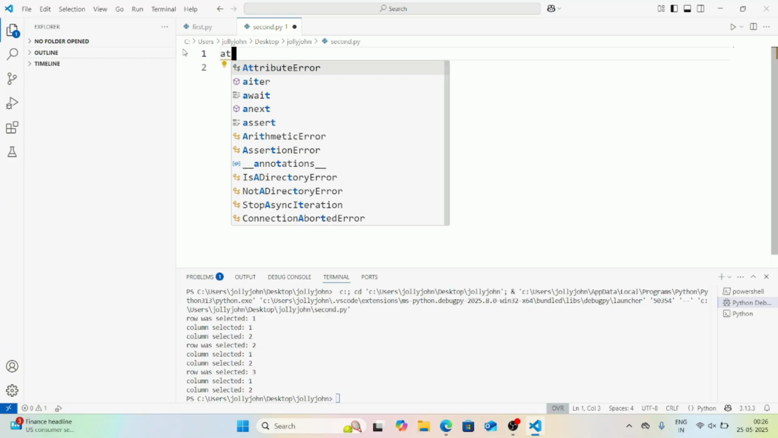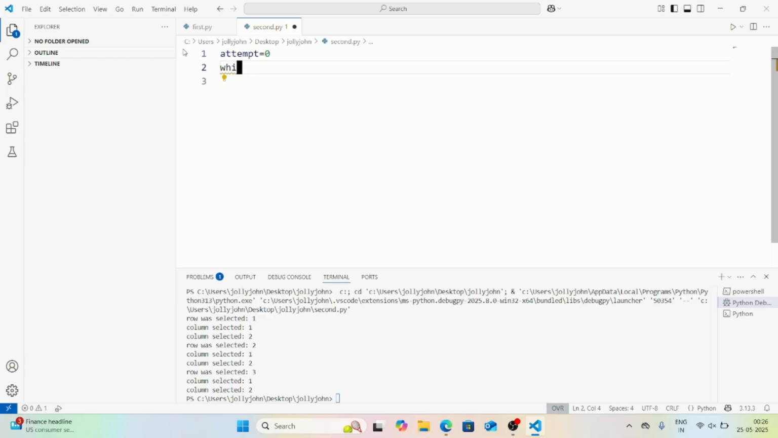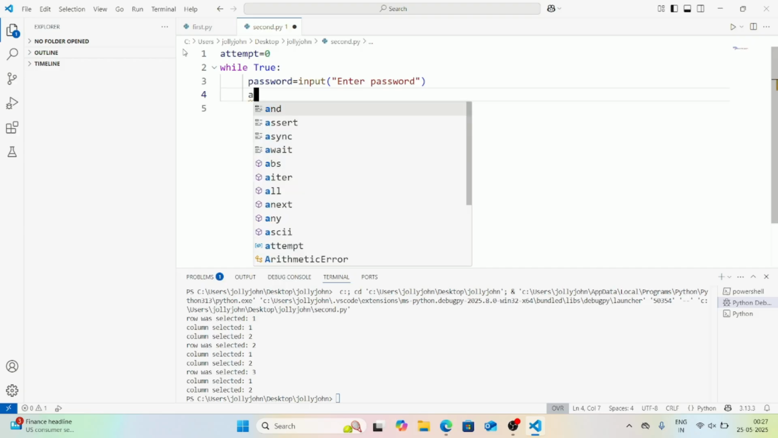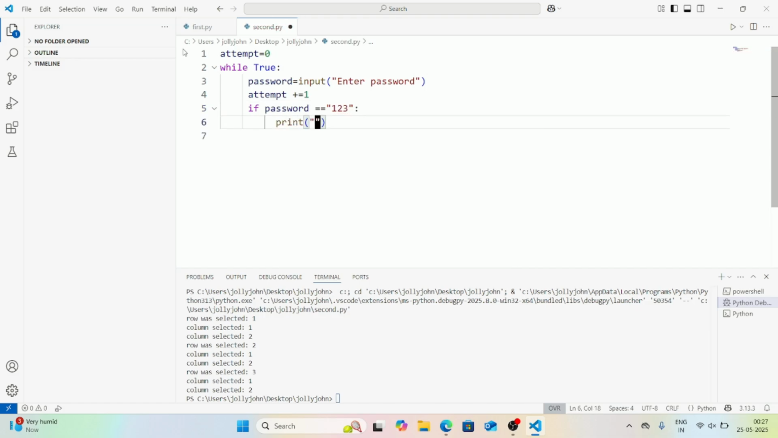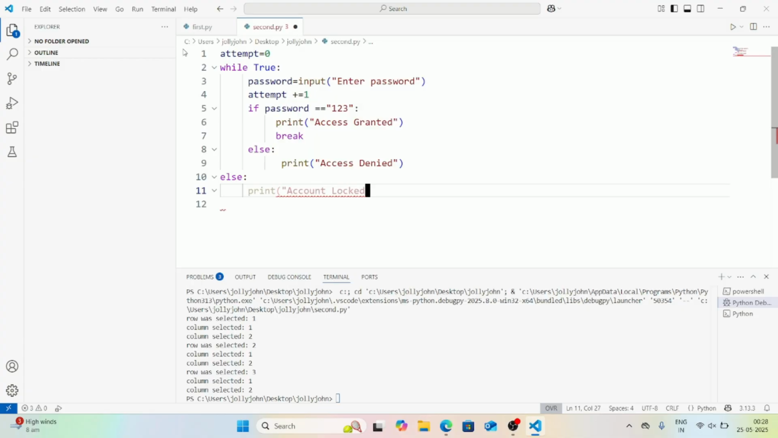Example. Attempt equal to 0. I am going to check the condition while true. Password equals to input, enter password. Attempt equal to 1. If password is equal to 1, 2, 3, then will print access granted. Immediately I will break. Why? Because access granted. Else print invalid, else print account locked. Run the code.